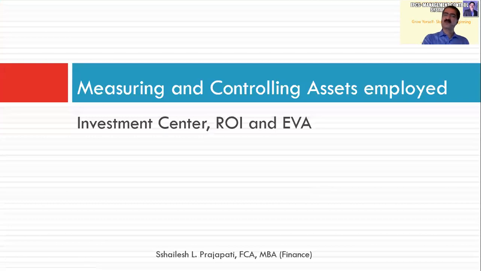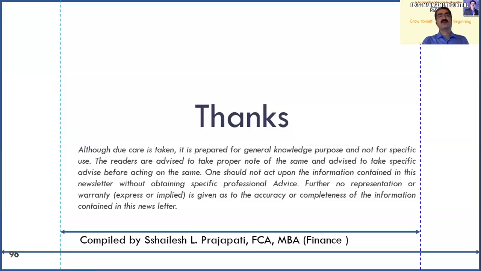Next class, we'll have investment center, ROI and EVA. We have taken the responsibility center, then profit center, and now we will have the investment center: how much to invest, what is ROI and what is EVA, which is better, and how we normally see whether EVA is better to judge the business, or ROI is better to judge the business.